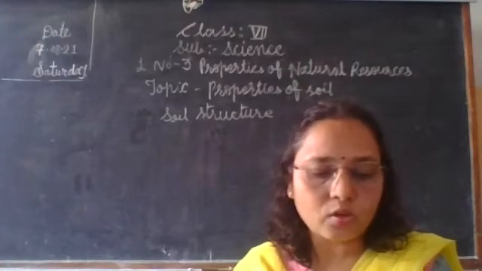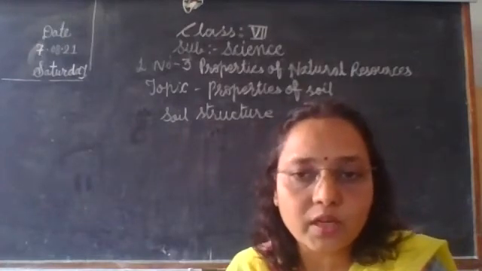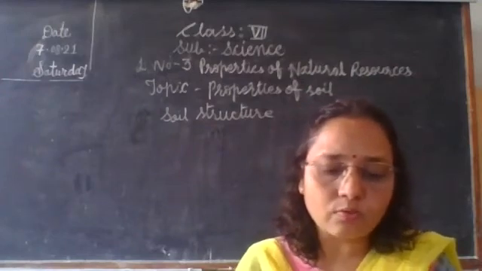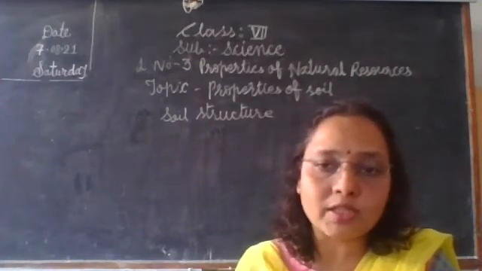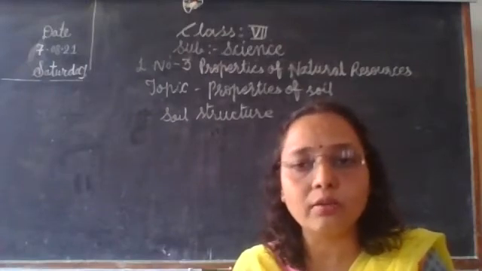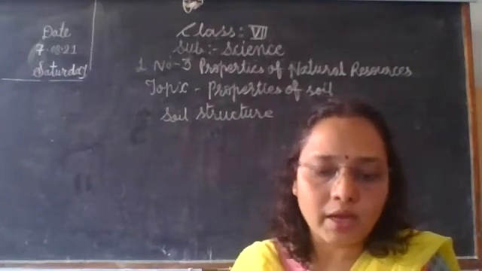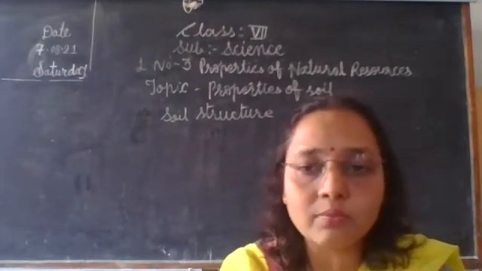Okay, then causes of diminished soil fertility. Soil fertility is very important. So what are the reasons that diminish the soil fertility? सॉइल की fertility loss कैसे होती है? These are some causes.